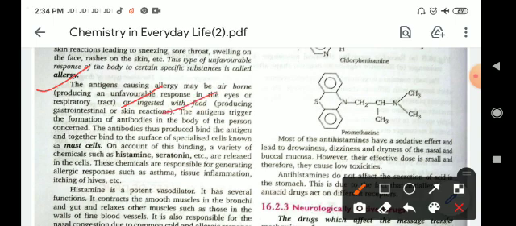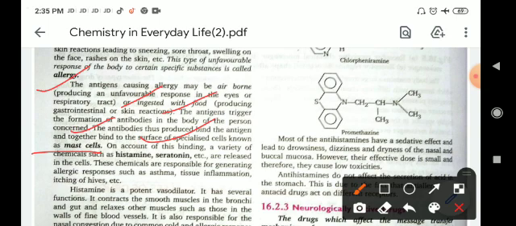The antigens trigger the formation of antibodies in the body of the person concerned. The antibodies thus produced bind the antigen and together bind to the surface of specified cells known as mast cells. On account of this binding, a variety of chemicals such as histamine, serotonin, etc. are released in the cell.